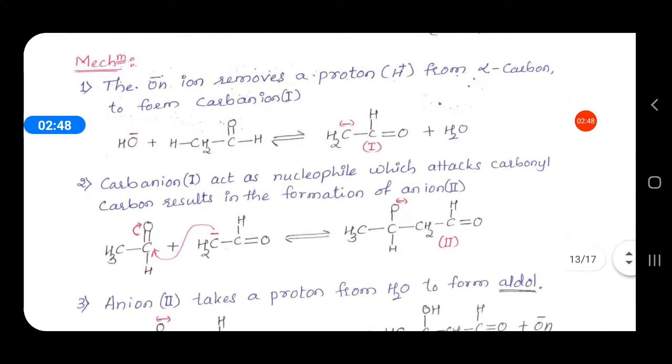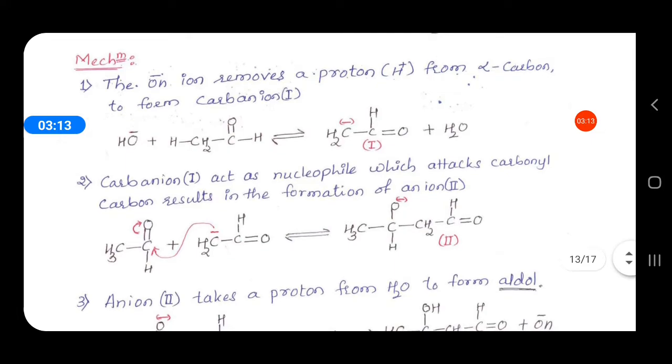Let us take an example. Two molecules of acetaldehyde react in presence of dilute base and give acetaldol. In the first step of the mechanism, the OH minus ion, which is from the base, removes a proton, H plus, from the alpha carbon of this acetaldehyde and creates a carbanion.